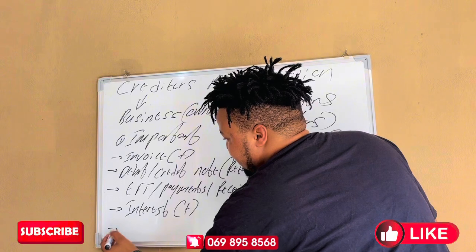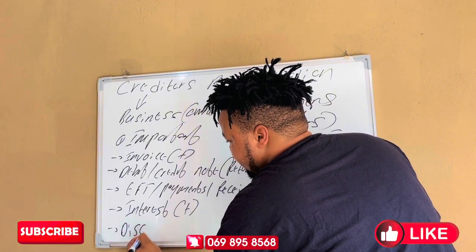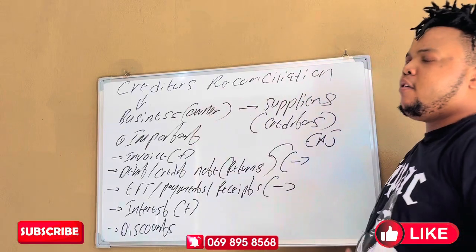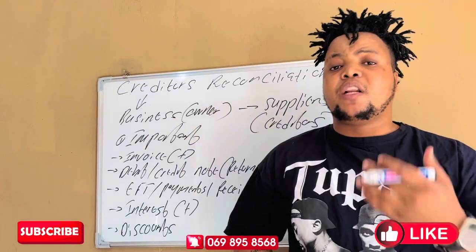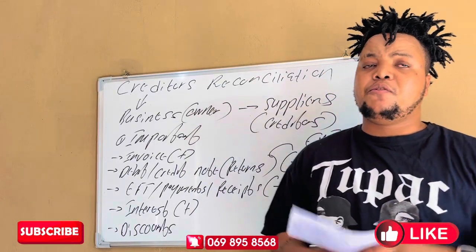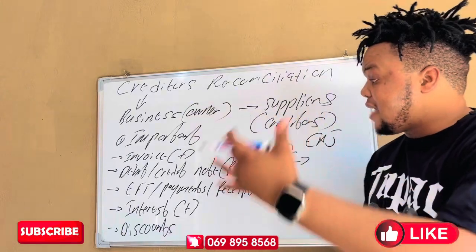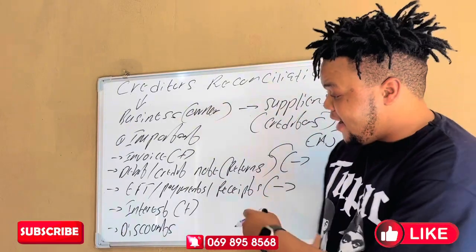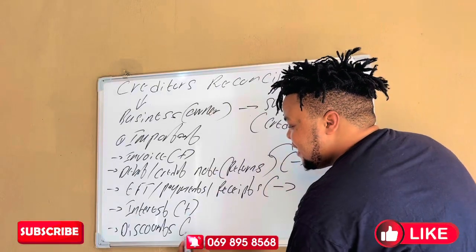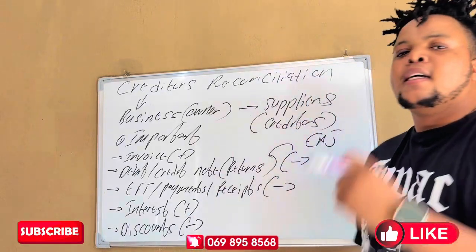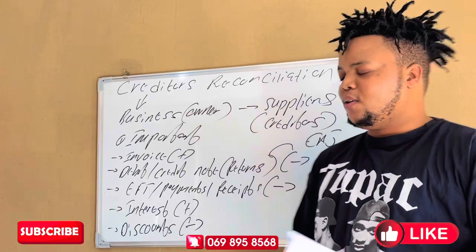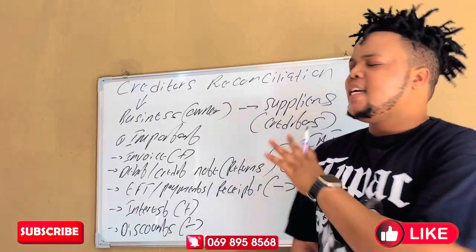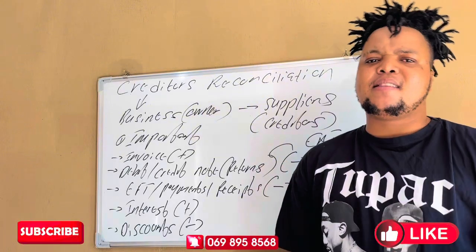And then after that, we also have what we call discounts. The supplier sometimes will reward you in the form of a discount. If you are paying in time, they will give you a discount in this particular chapter. So if you see the word discount, it simply means that the debts are decreasing. These words are very important in this chapter. You must be able to understand them.